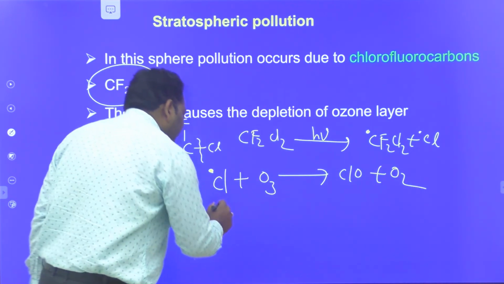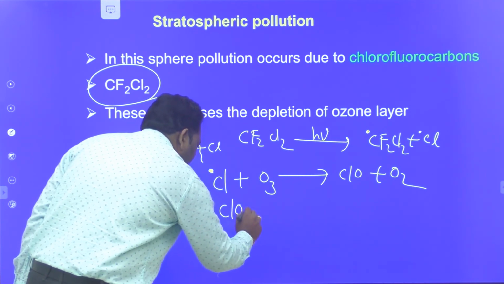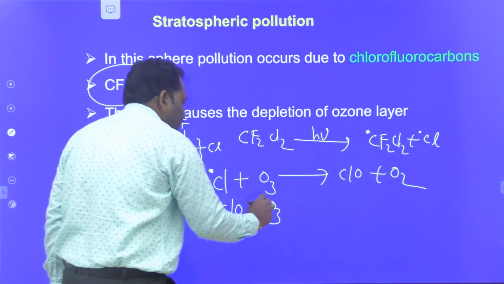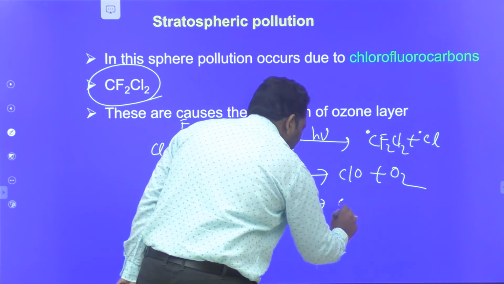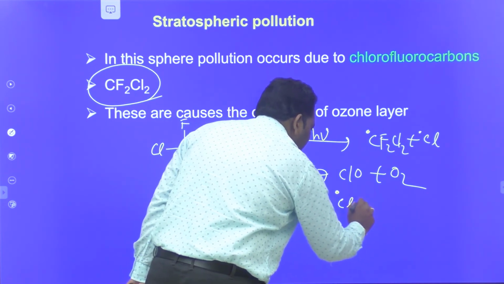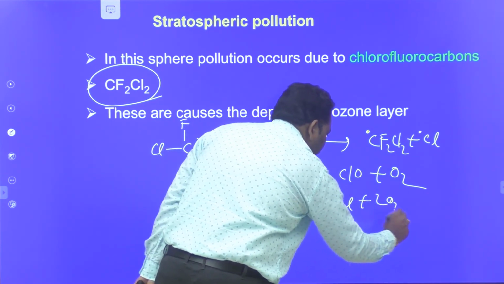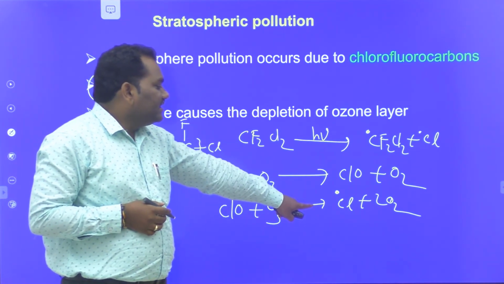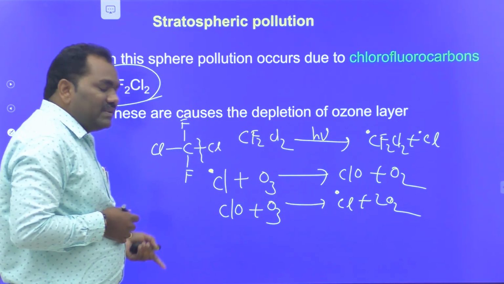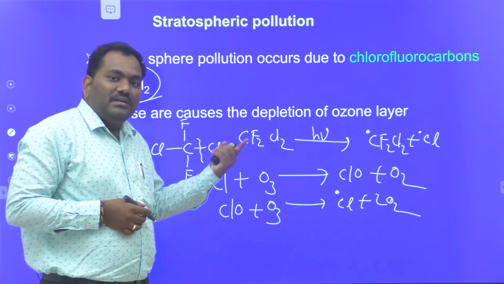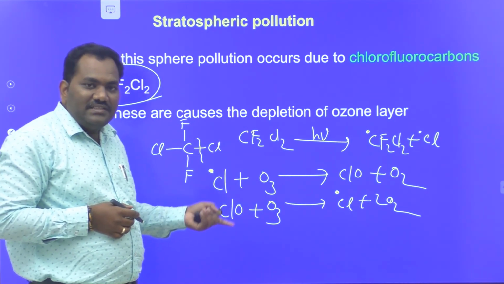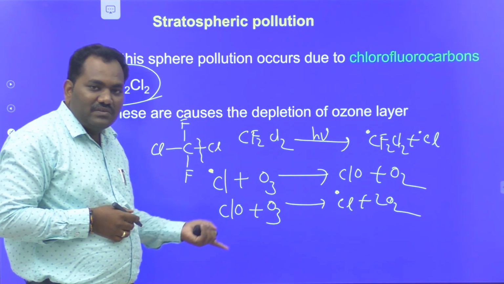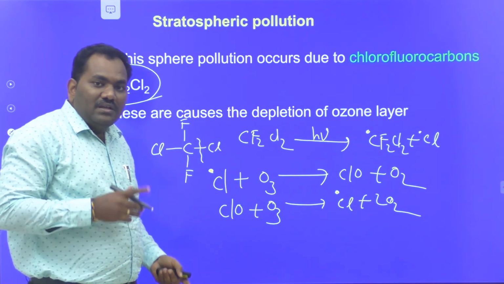That ClO again reacts with another molecule of ozone to form Cl radical plus 2O2. The Cl radical is regenerated and combines with another ozone molecule, converting it to oxygen. Like this, all ozone molecules are converted to O2 molecules.